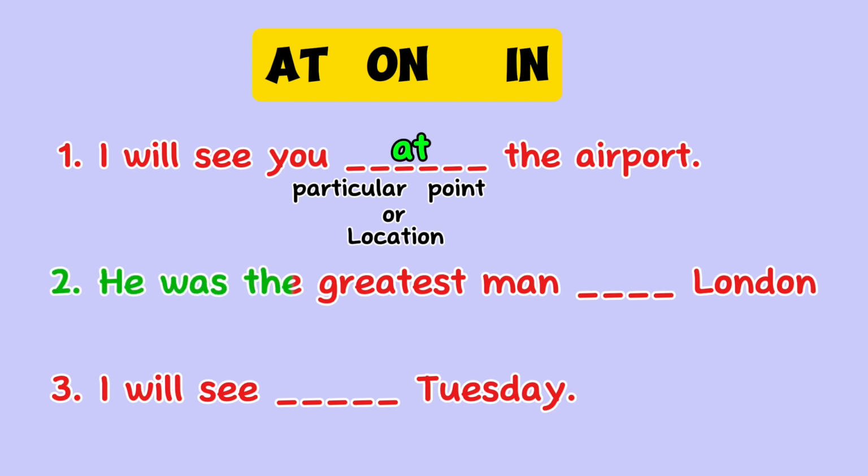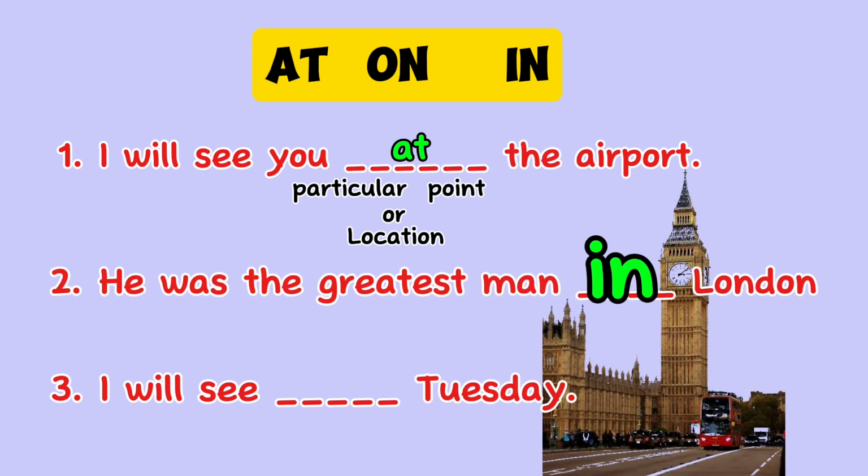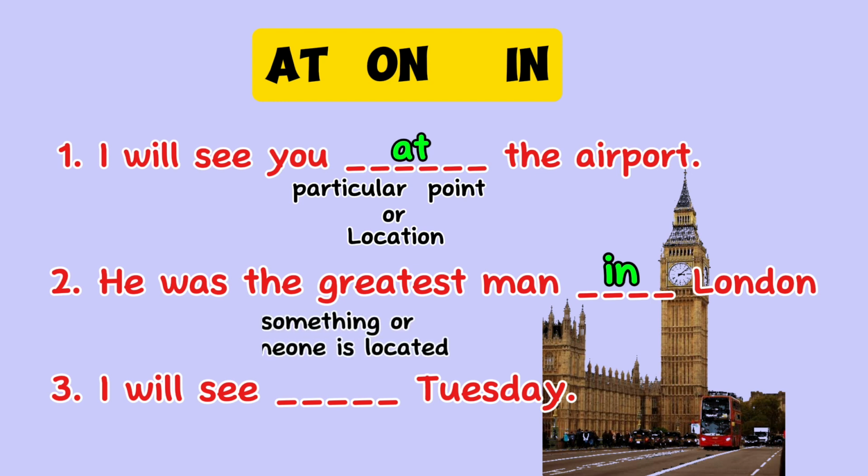He was the greatest man, blank, London. The answer is in. He was the greatest man in London. It means he was considered the best within the city of London. In is the word used to show where something or someone is located.